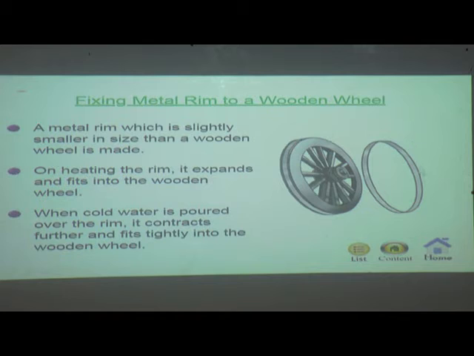This rim is smaller in size, and if we place it in directly, it cannot be placed, so it should be heated and then it can be placed. The ironsmith heats the iron rim uniformly over a period of time. On heating, the iron rim expands and becomes somewhat bigger in size. This hot iron rim is now easily put around the wooden wheel. Water is then poured over the hot iron rim to cool it. On cooling, the hot iron rim contracts and fits tightly around the wooden wheel.